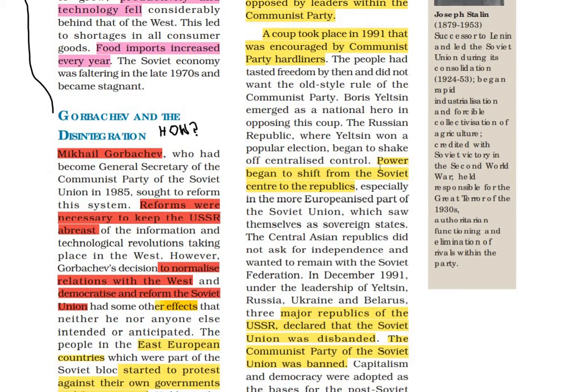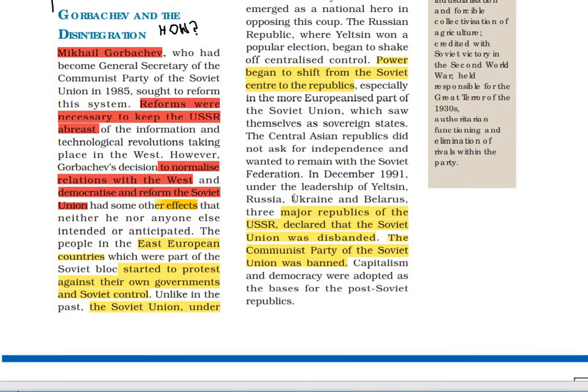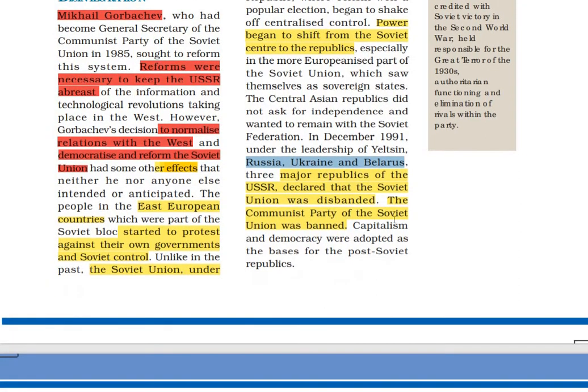And then gradually power began to shift from the Soviet center to the republics. Now what were the other effects? Major republics of the USSR like Russia, Ukraine and Belarus declared that the Soviet Union was disbanded. The Communist Party of the Soviet Union was banned.